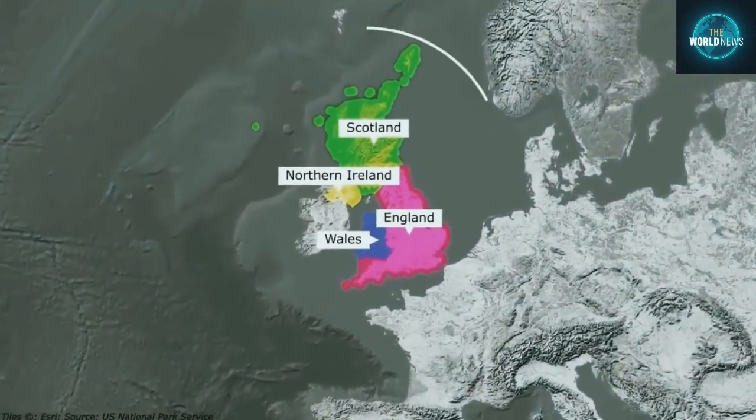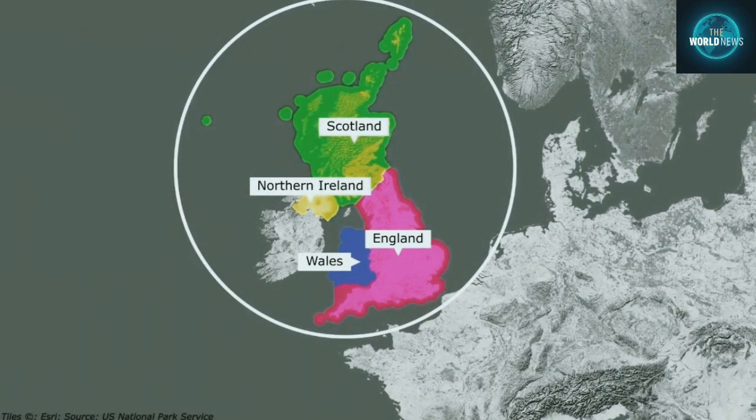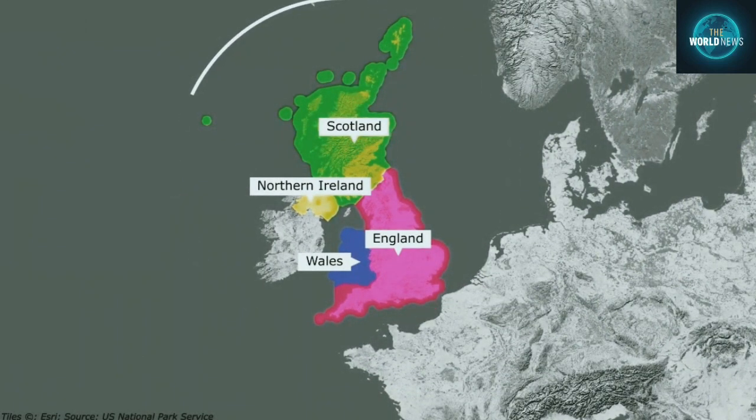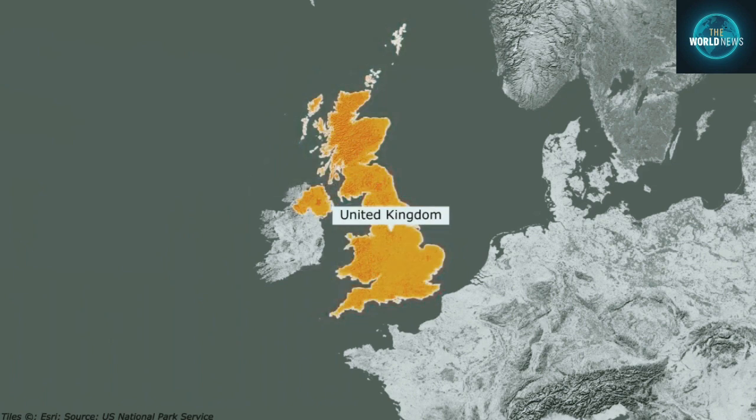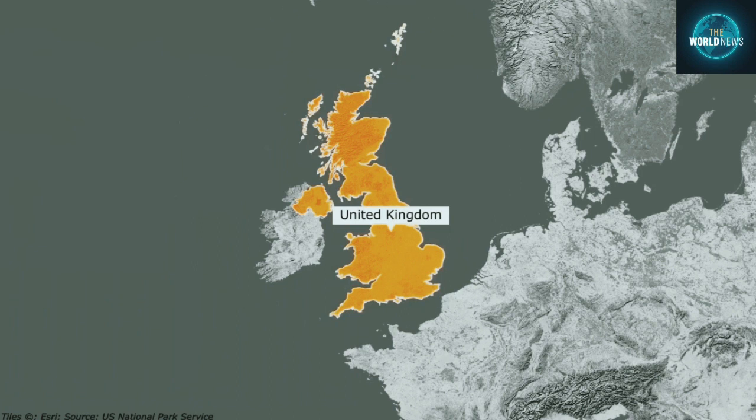But do you know that these countries were not always a part of this group? All these countries have their own history, and with time, a union was formed between them. And today we know them as United Kingdom. So what was the origin of United Kingdom? In today's story, we will know this: when, how and under what circumstances their union happened.